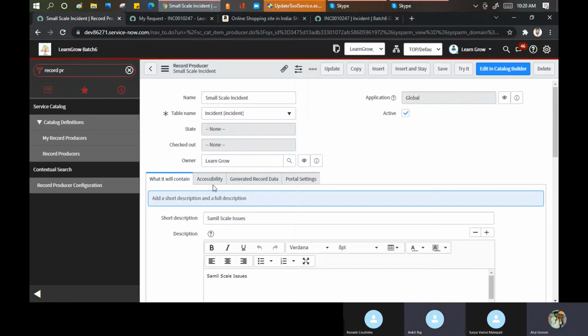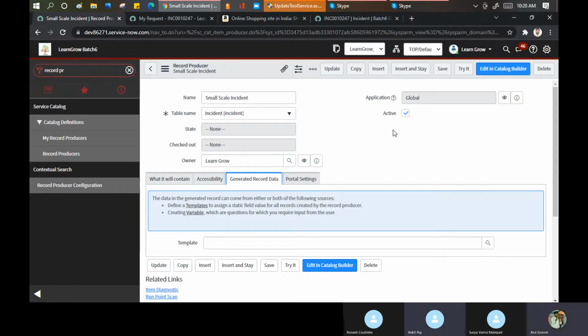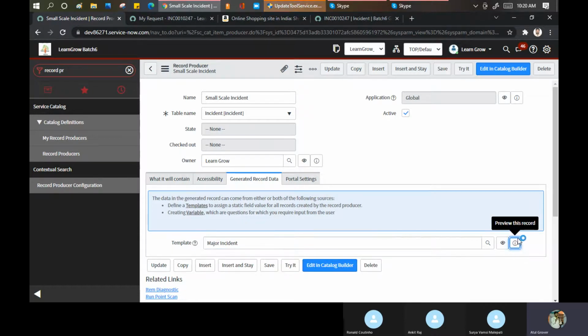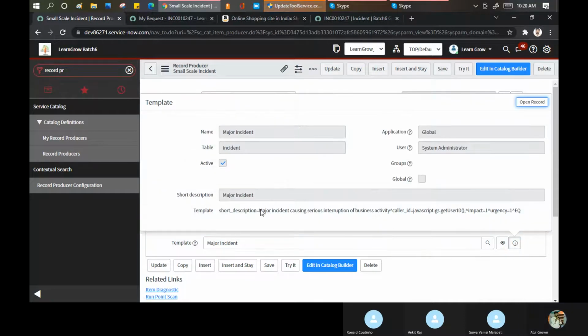The third one says generated record data. So what is this? Can we define a template that can be used? Yes, you can define a template which can populate some of the variables or some of the fields from that template only. Let's see if I have any template available out of the box. Like this, major incident. Let me open this record to see what they are saying.